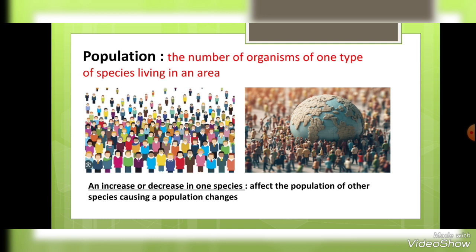And here is the definition for the word population. It's the number of organisms of one type of species living in an area. Okay? An increase or a decrease in one species, so these are the population changes, affects the population of other species, causing population changes.